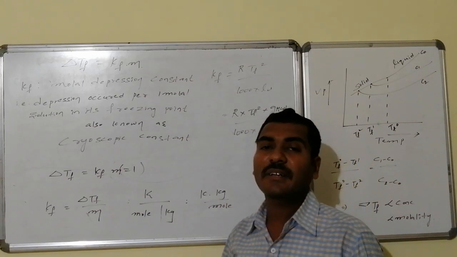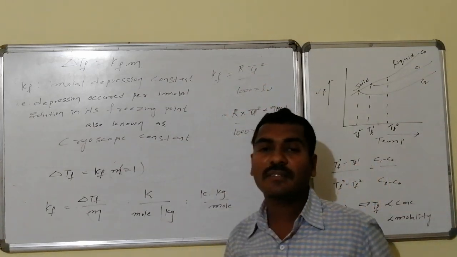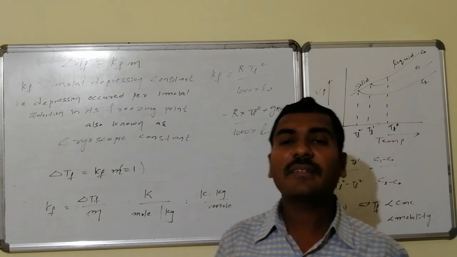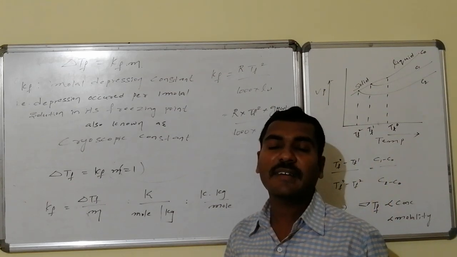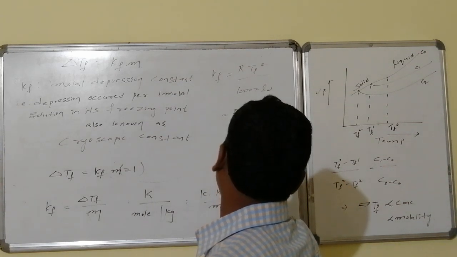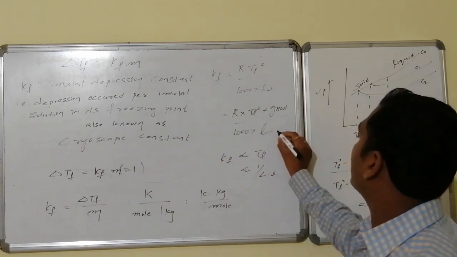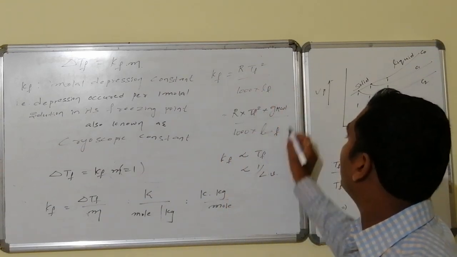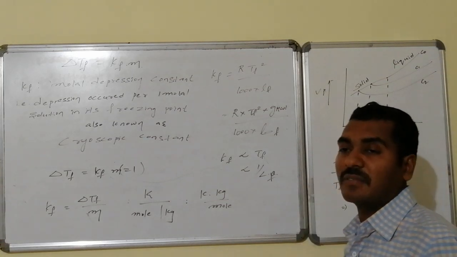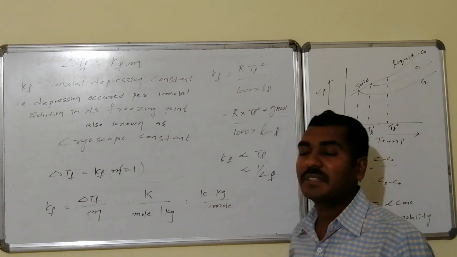The things that can influence it are characteristic properties: Tf square, that is, the melting point, otherwise the fusion point, and the second one is latent heat. Kf is proportional to Tf square, and Kf is proportional to 1 by latent heat of fusion. So it is inversely proportional to latent heat of fusion and directly proportional to Tf square.